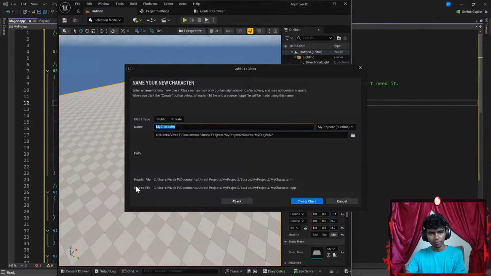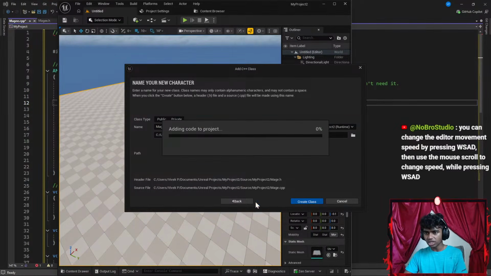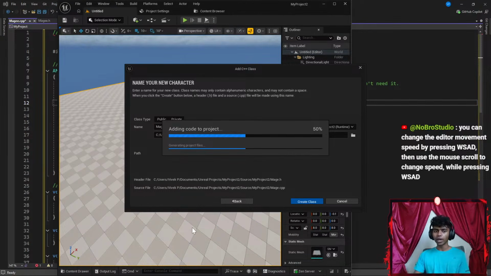You can change the editor movement speed by pressing WASD, then use mouse scroll to change speed while pressing. It doesn't actually change though, because I tried that, but let me actually try that again. Because I tried it, I just get pushed forward. When I click WASD, should I have all four clicked at the same time, or does one work as well?